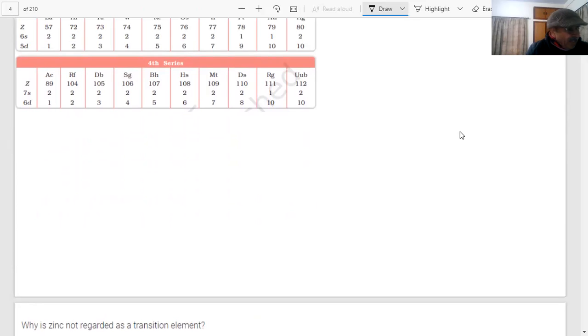They will say that the 3d series begins from and ends at what. What is the first element of the 3d series, students? It starts with scandium, atomic number 21. Where does it end?